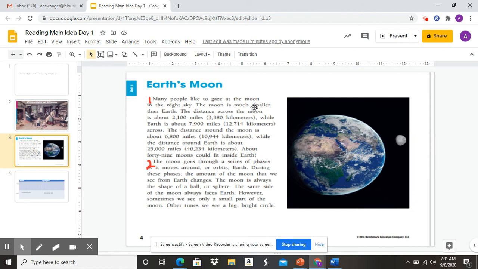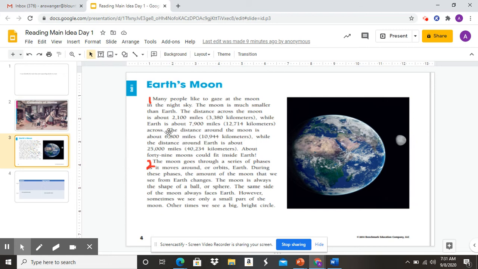The moon is much smaller than Earth. The distance across the moon is about 21,000 miles. And here in this parentheses, it just measures it in kilometers. You don't really have to read that part. You can skip it, okay? While Earth is about 7,900 miles. So the difference between the Earth and the moon is the Earth is 7,900 miles and the moon is 21,000 miles. So that tells me that, hey, the moon is smaller than Earth.